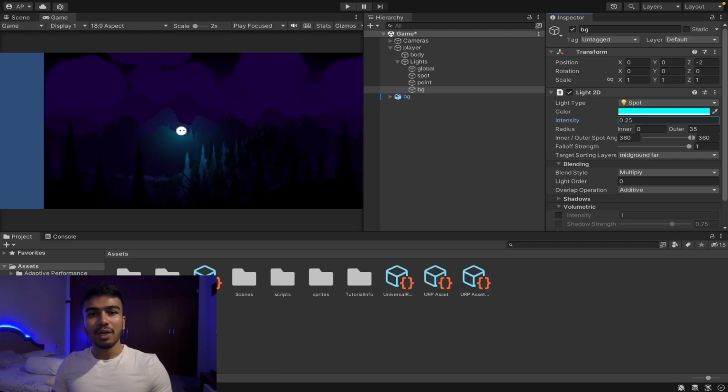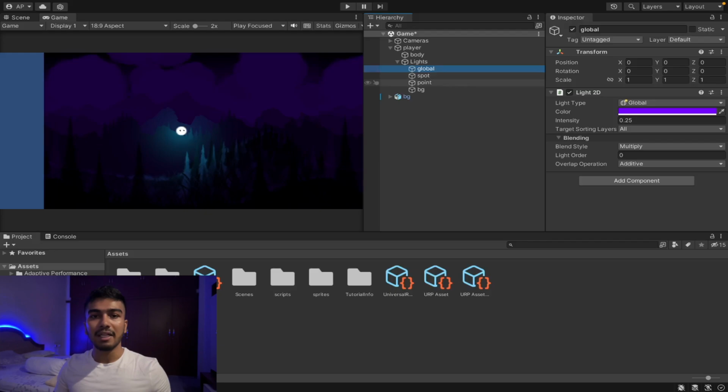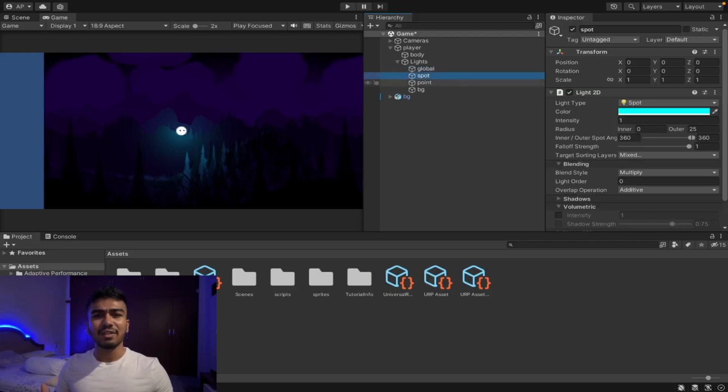And now we can go ahead and start illuminating the background with multiple lights so that it gives the effect of dimension and depth. Okay, so we can get started with the ground layer.